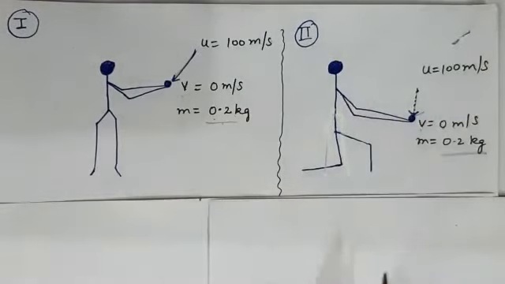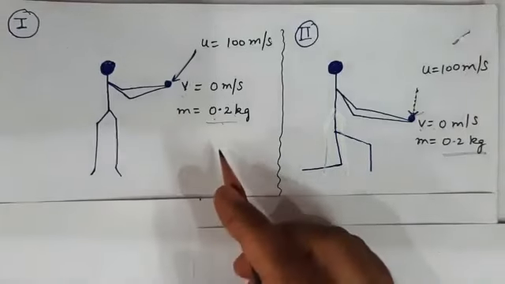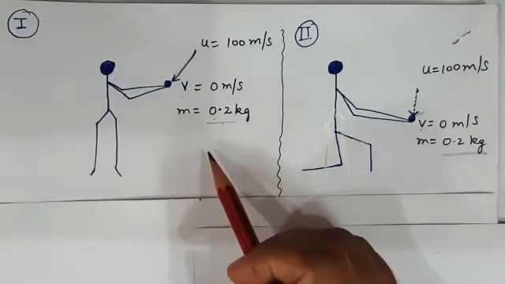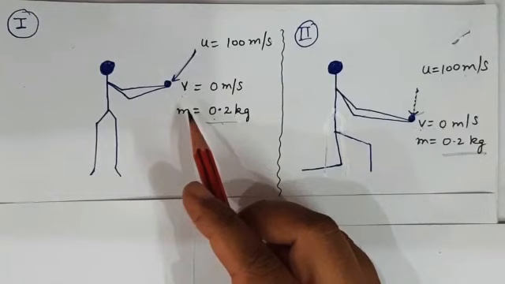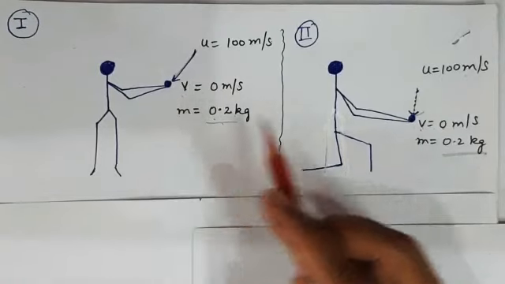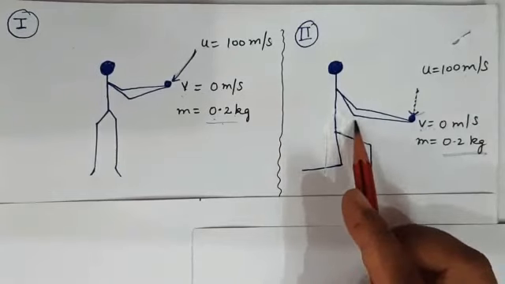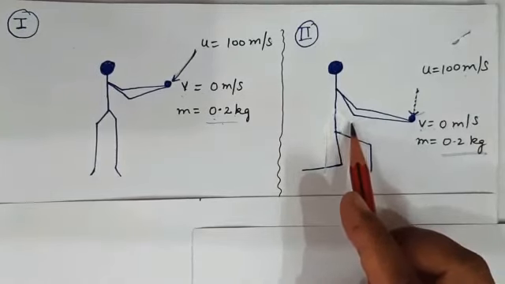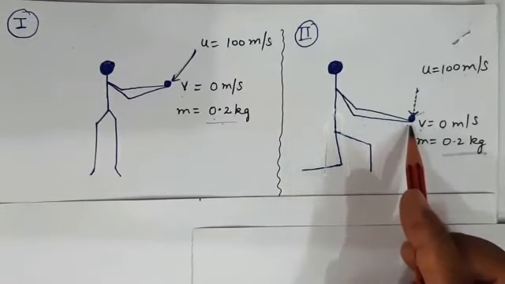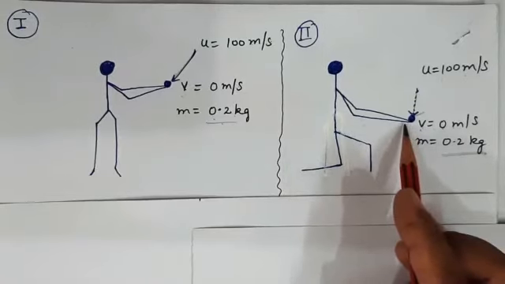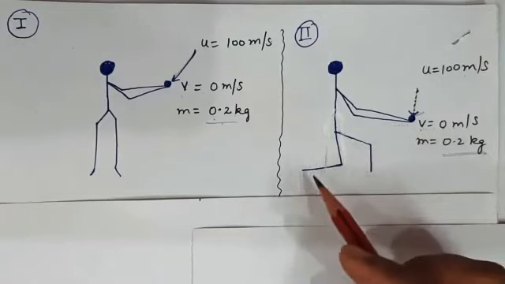So what is the difference in these two cases? In the first case, he is catching a ball taking a very less time. But in the second case, the fielder is taking some more time. He is consuming a few more seconds while pulling his hand backward in order to catch a fast moving ball.